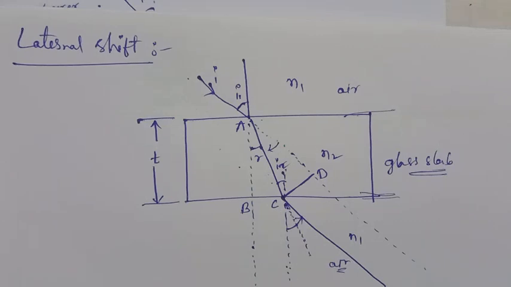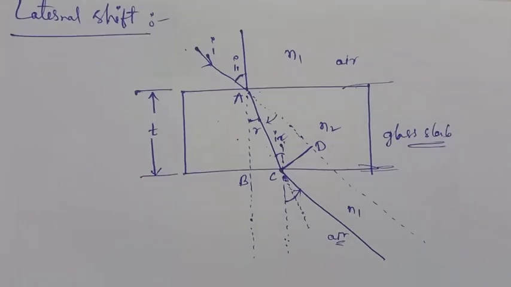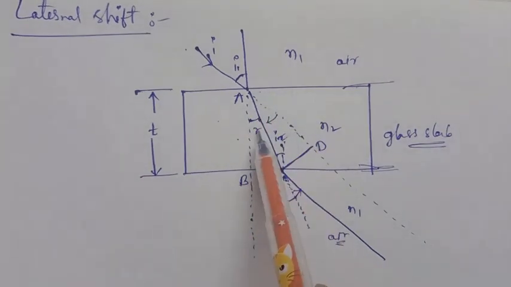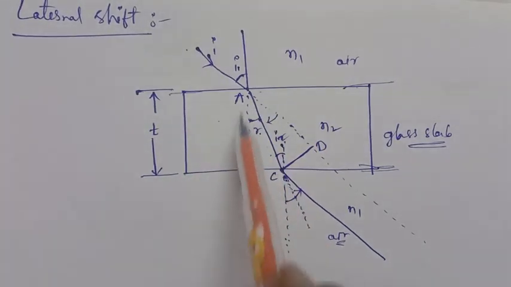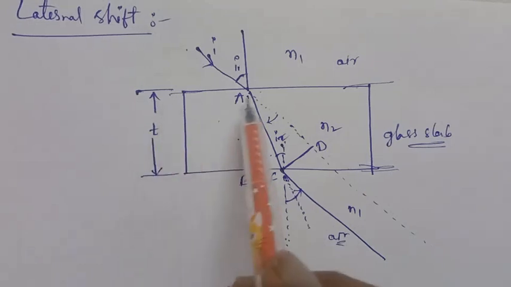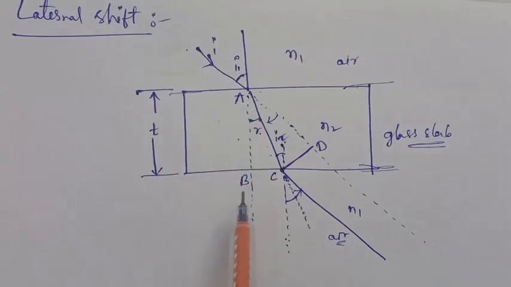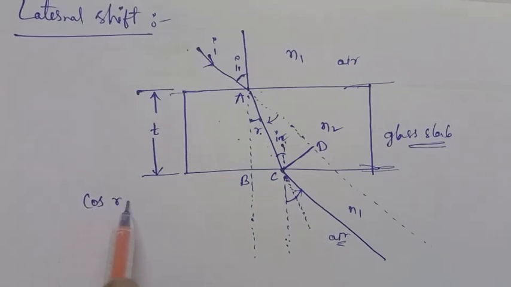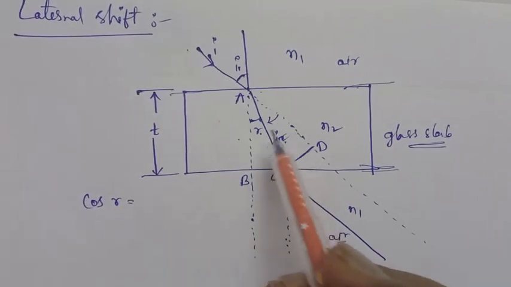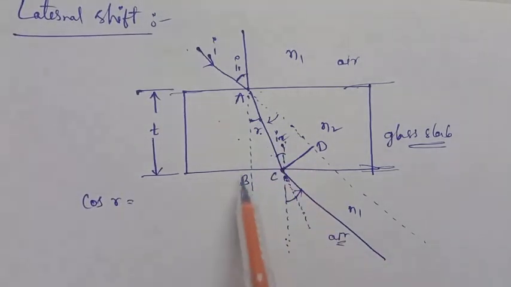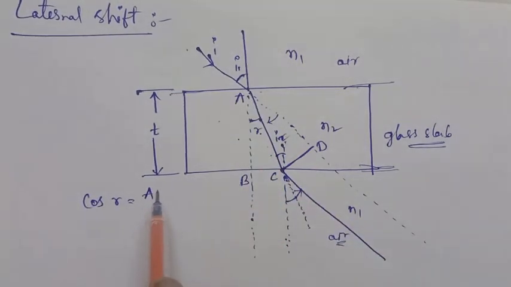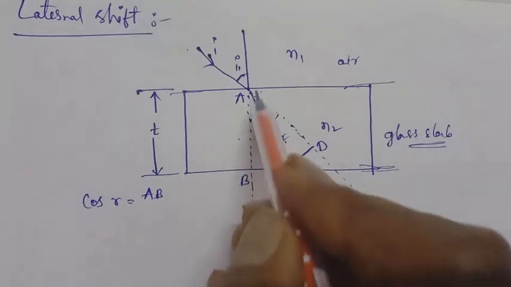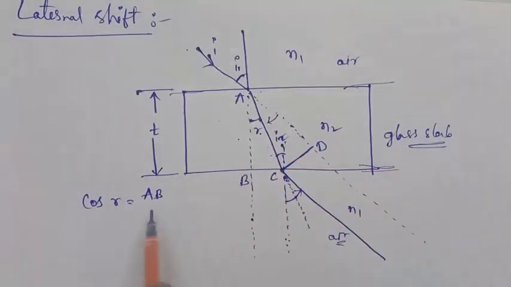How can we calculate it? Observe this diagram. It is the angle of refraction r. In this triangle, AB is nothing but the thickness of the glass plate. From this triangle, cos r is equal to cos theta, which is adjacent side by hypotenuse. Adjacent side is AB, hypotenuse is AC.